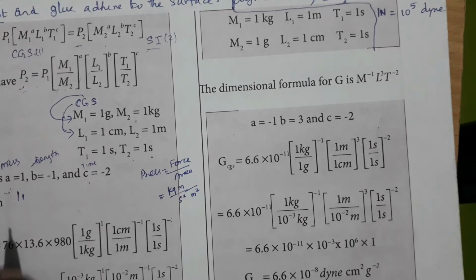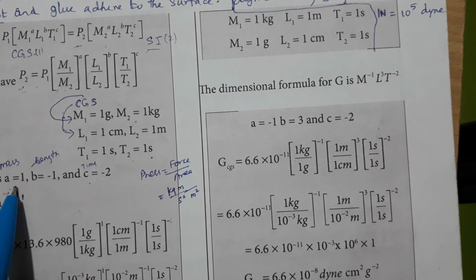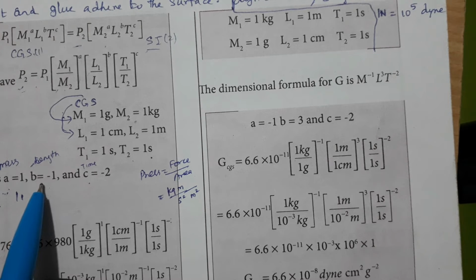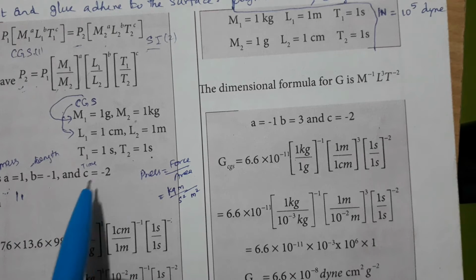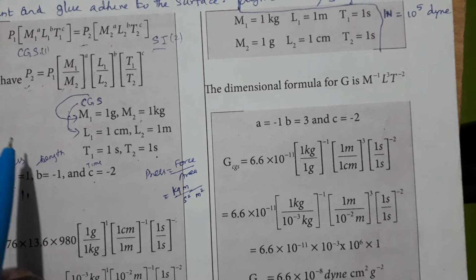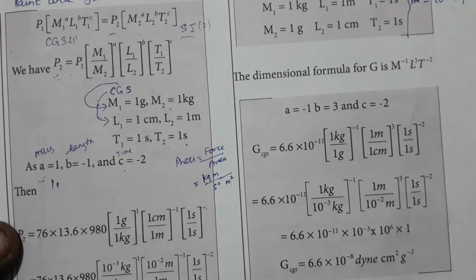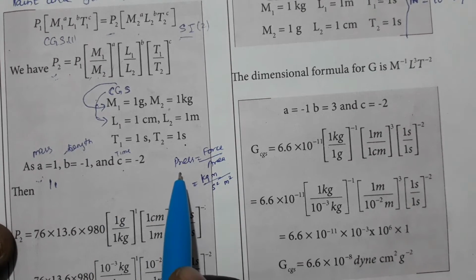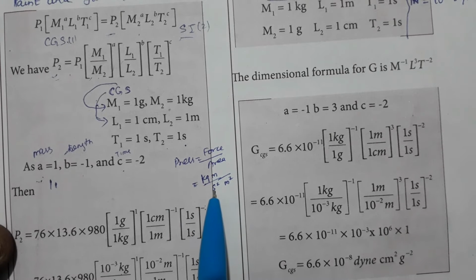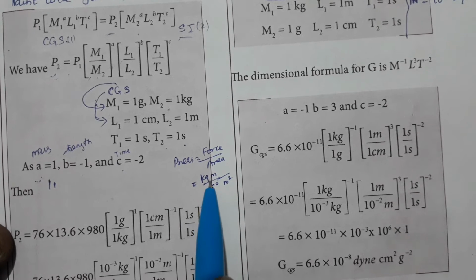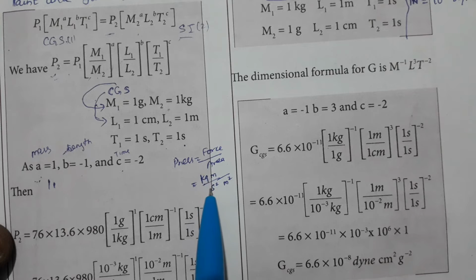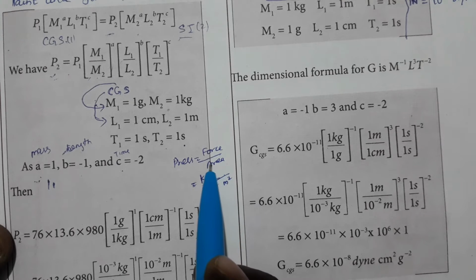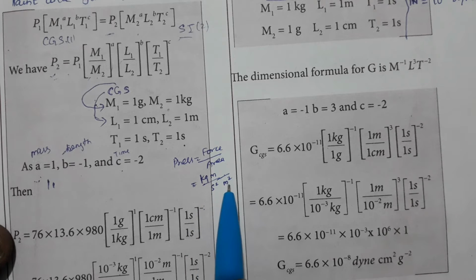Now many of you may be wondering how A is equal to 1, B is equal to minus 1 and C is equal to minus 2. Here what we have to find out is the pressure. What is the formula for pressure? Pressure is equal to force by area. What is the formula for force? Kg meter per second square is the unit for force. And what is the formula for area? Meter square. So we write it as kg meter per second square divided by meter square.